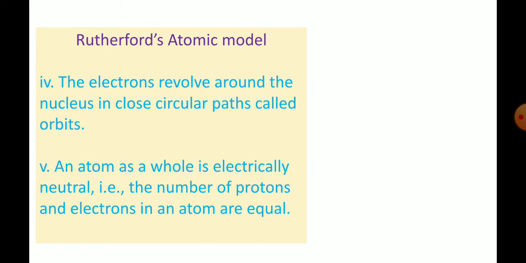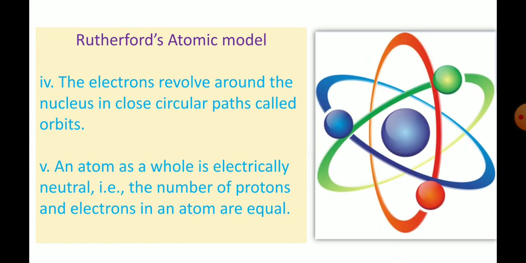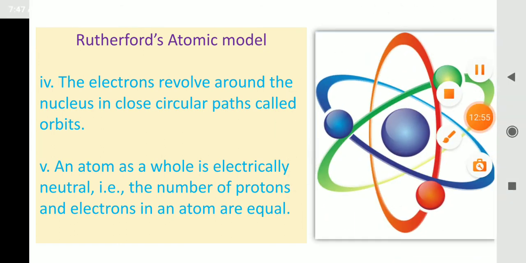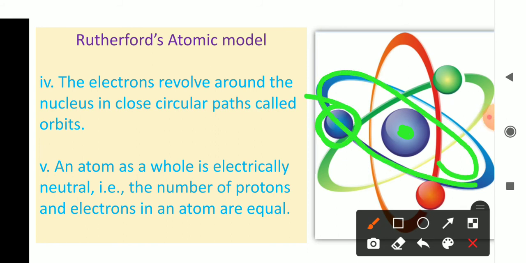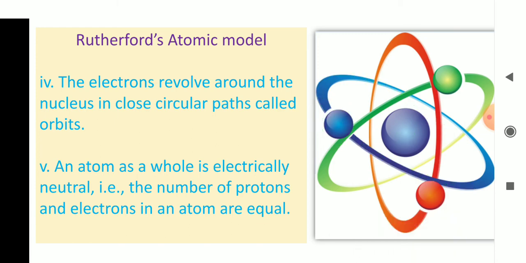Okay, so these are the 5 postulates of Rutherford's atomic model. It's a very important 5-mark question. And this is the picture which shows Rutherford's atomic model. Look here, this is the nucleus which is placed at the center, and this is the orbit in which the electrons are revolving around the nucleus. Okay, the nucleus is positively charged, the electrons are negatively charged. Okay, Rutherford's atomic model is completed.